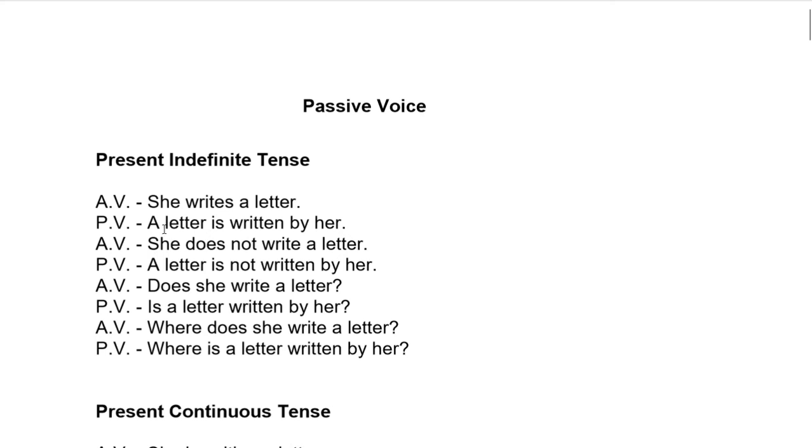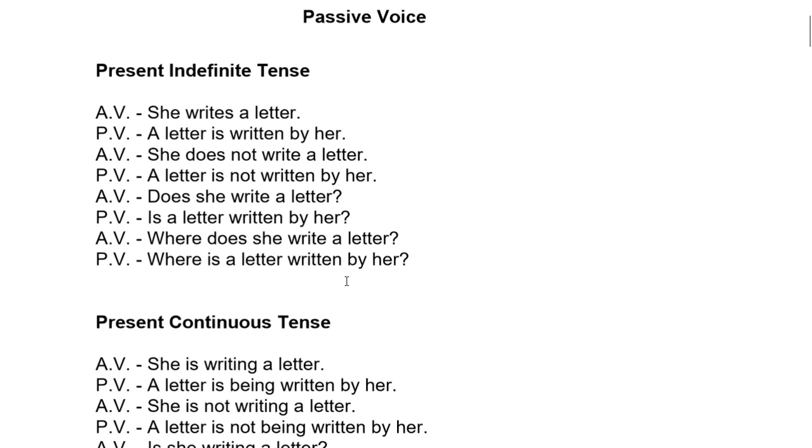You can see the negative sentences. Negative sentence, I should say. She does not write a letter. A letter is not written by her. Like this, interrogative sentences are here. You can pause the video and read them.